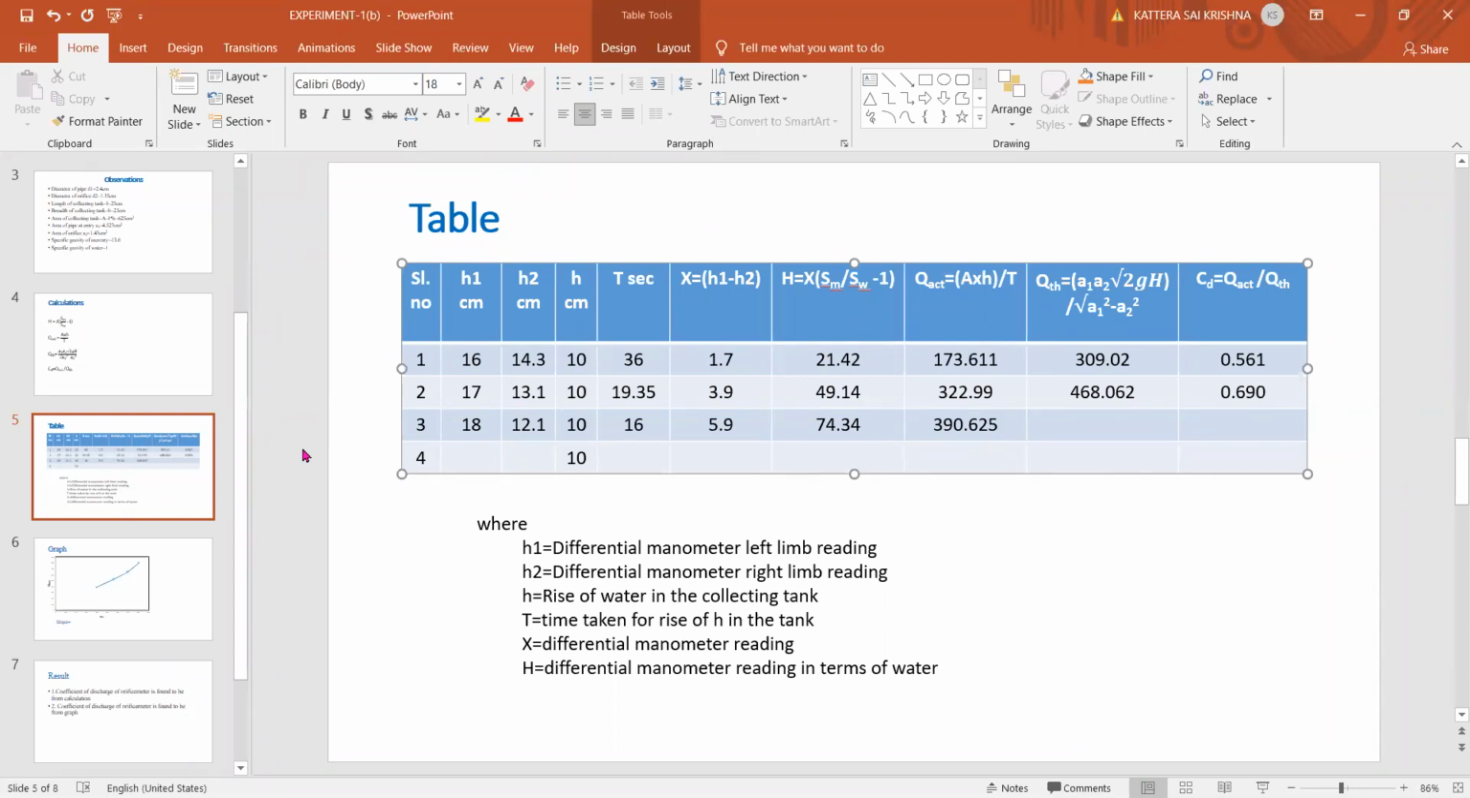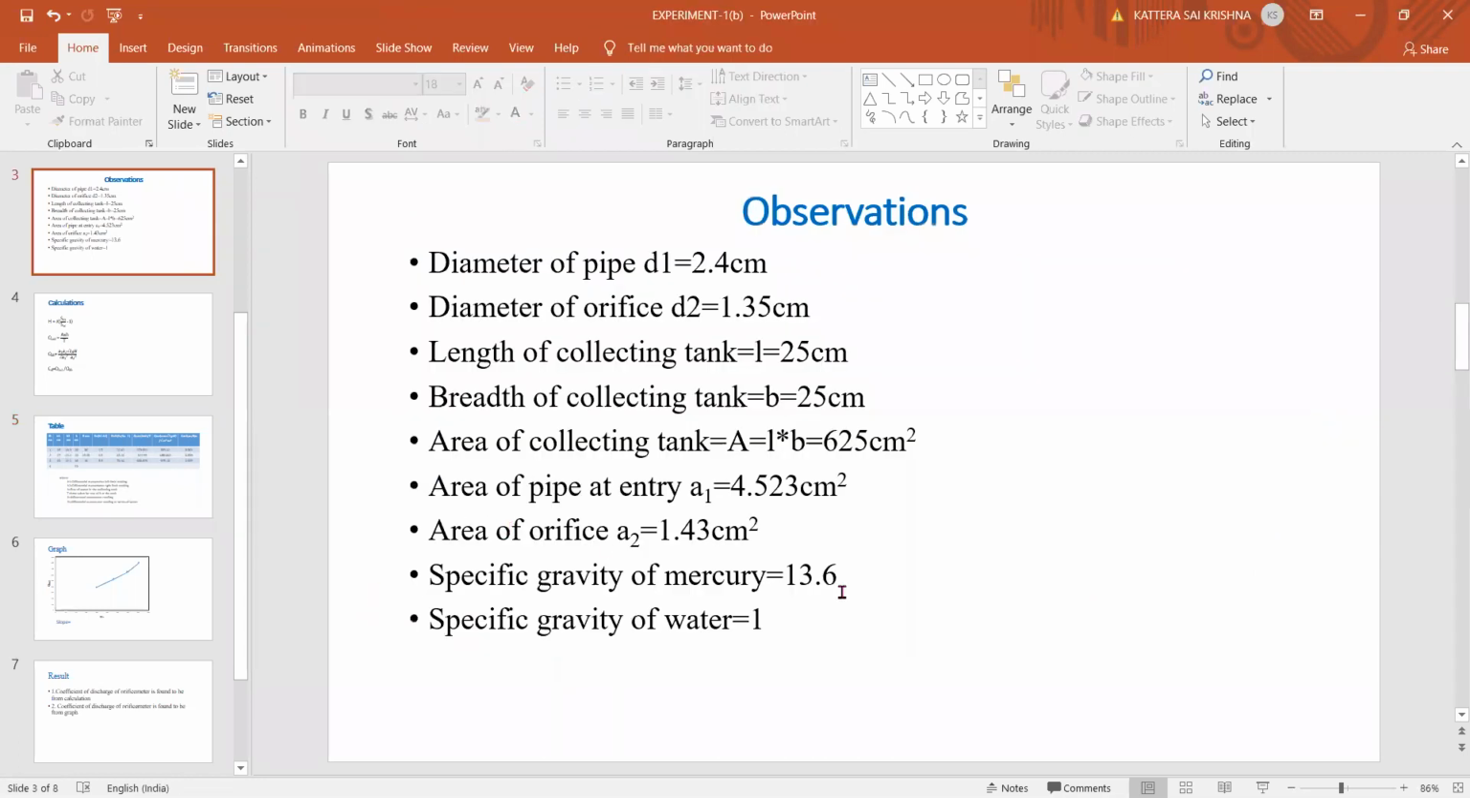Yogesh, 329. Have you calculated this? 570.26. Okay, good. 0.67. This also has 0.67. 0.790, sir. Okay, right. Thank you. So we are left with the last reading.